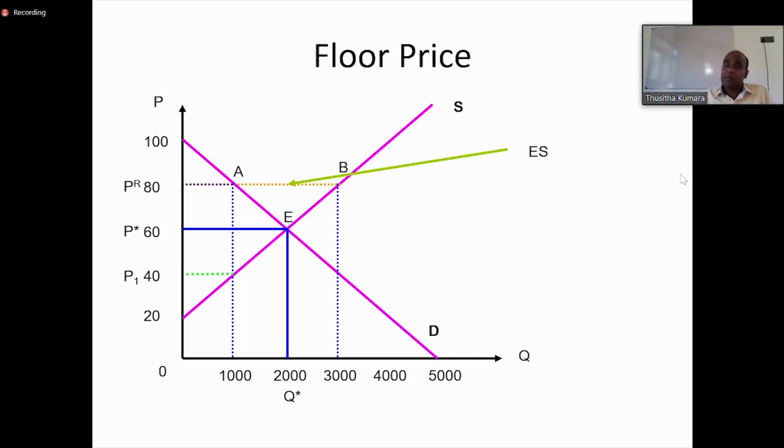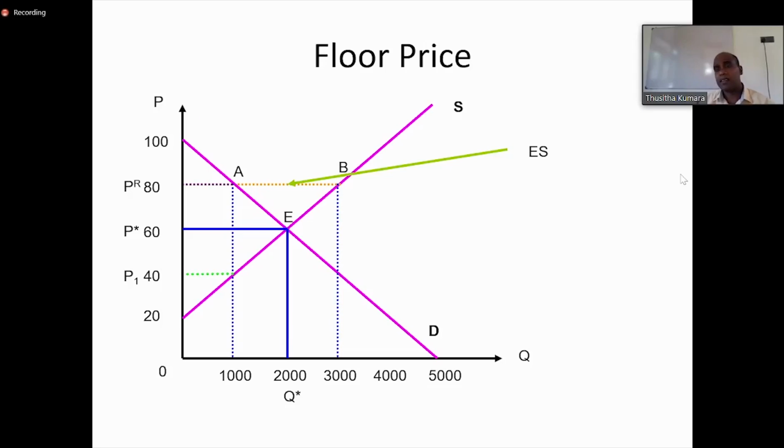And the other one is the maximum price. We experienced this very recently. The government put a price ceiling on many things, almost all the products in Sri Lanka, like sugar, petrol and gas, rice. All these have control prices, which is a price ceiling or maximum price.